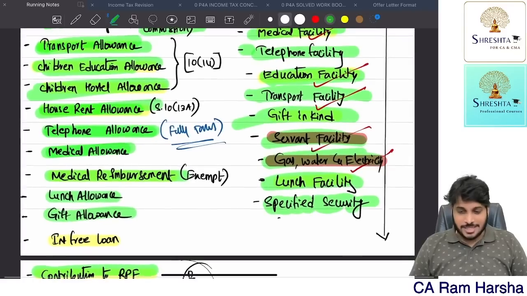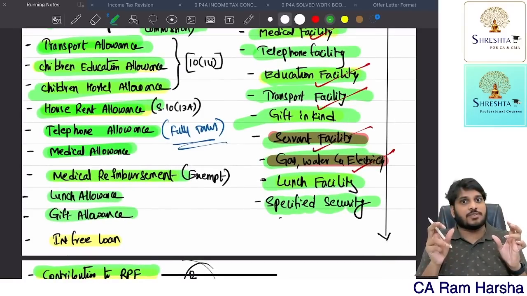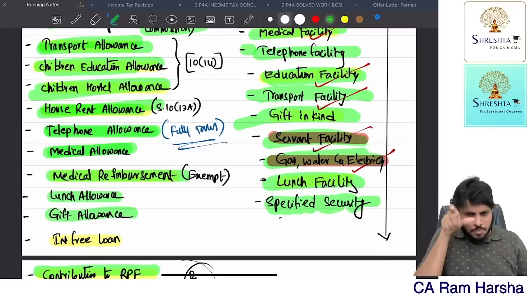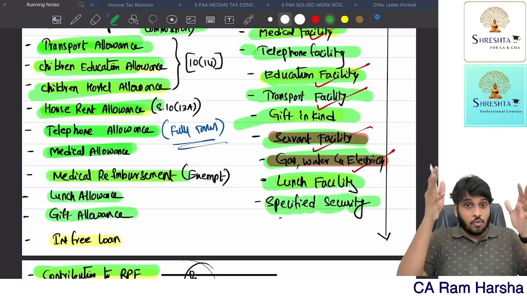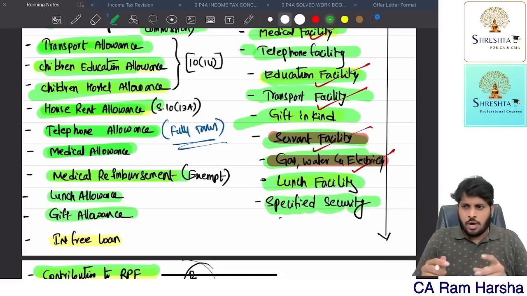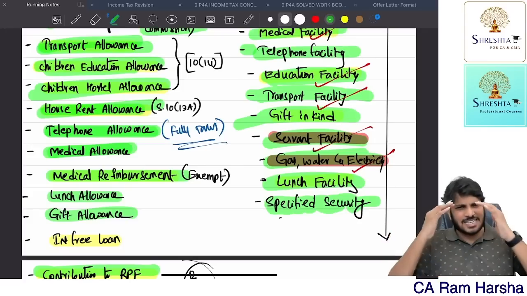Now you see, these many items we are saying are taxable. That is the gross value of perquisite. Suppose we recovered something from the employee in return, you reduce that, and only the balance benefit is taxed. Right now, whatever I told is benefit valuation. From the benefit value, if the employee repaid anything to the employer, reduce that, and only the balance we will tax. That's a common sense point.